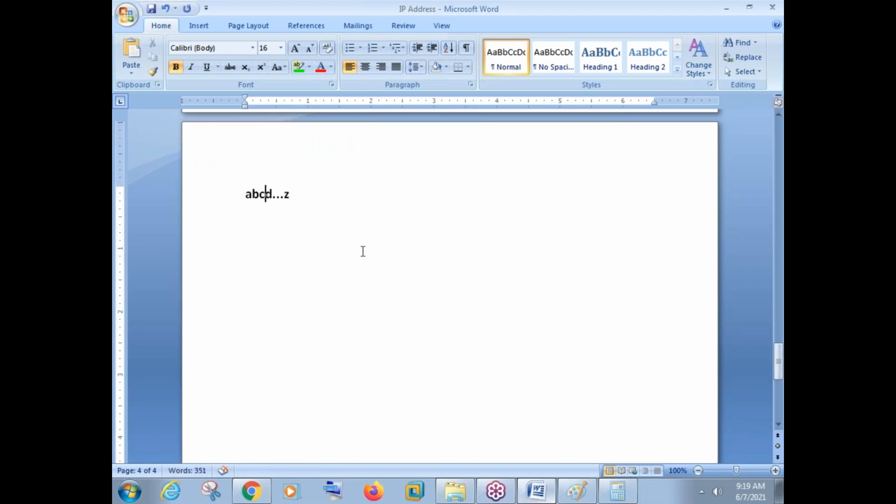Is it possible to add something in between? We cannot say a new alphabet can be added. So this is a documented thing, and IP address is also a documented thing. We should simply learn IP addresses according to the document.